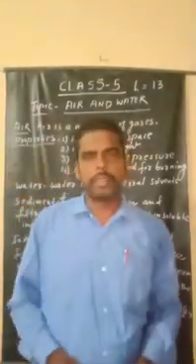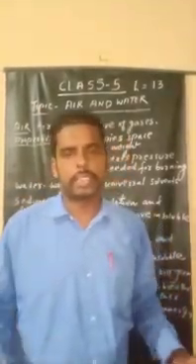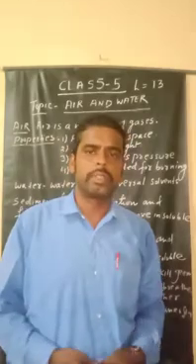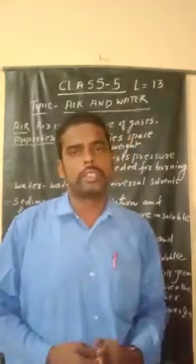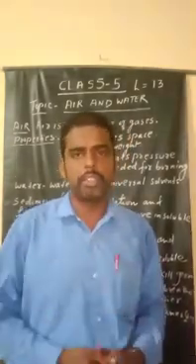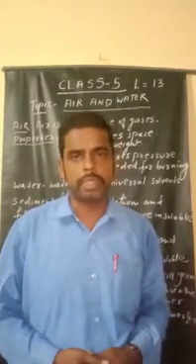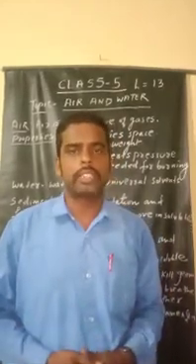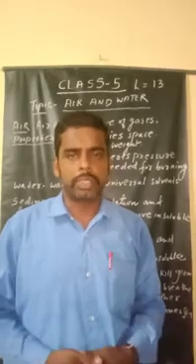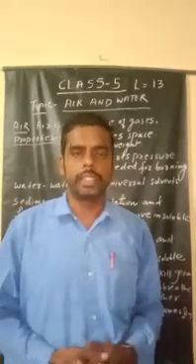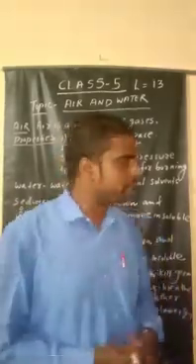Do you know what is the definition of air? Air is a mixture of several gases, and also there is wind. When the air is blowing, it is known as wind. The horizontal blowing of air is called wind. So we take wind and air also. You know the composition of air is nitrogen 78%, oxygen 21%, other gases 0.01%. This is the composition of air.